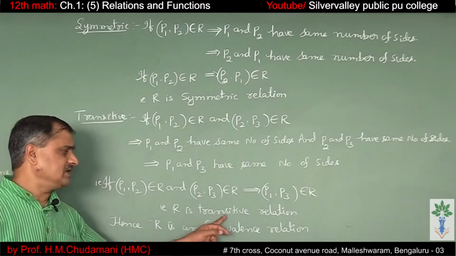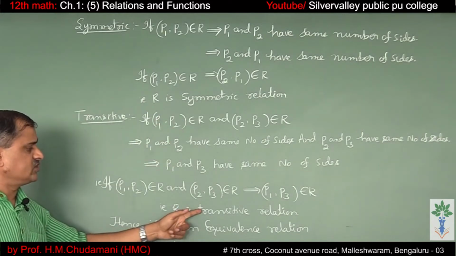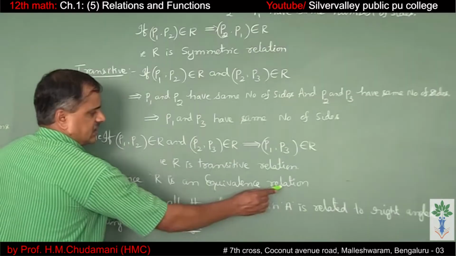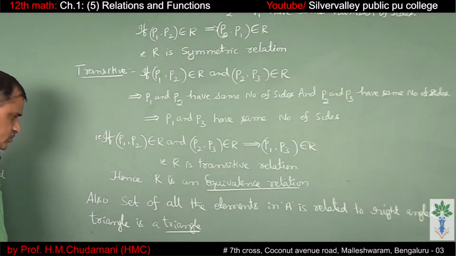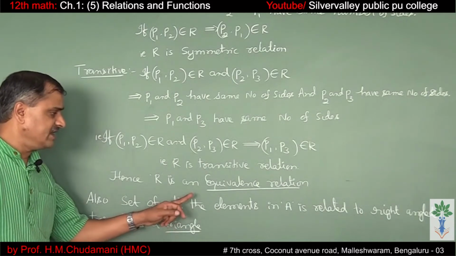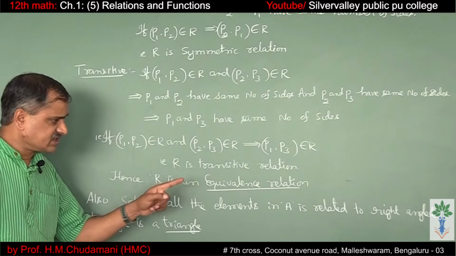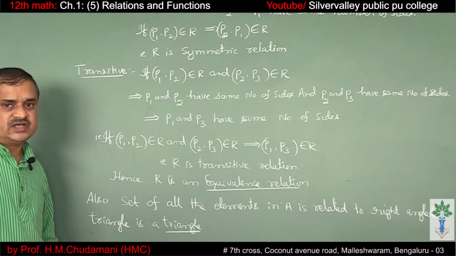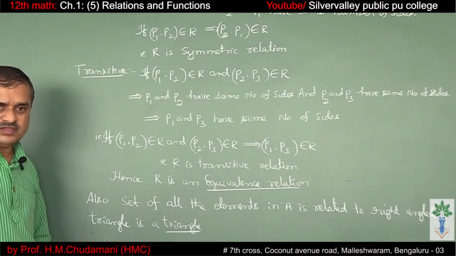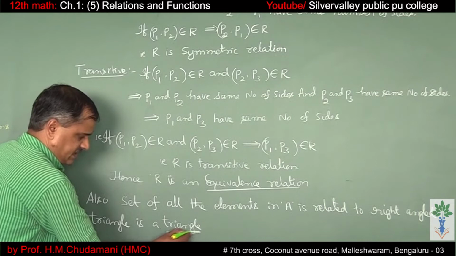That means R is a transitive relation. Since it is reflexive, symmetric and transitive, it becomes an equivalence relation. Also, the set of all the elements in A, the set of polygons, related to a right angled triangle is nothing but a triangle only. 3, 4, 5 is a right angled triangle. So, it should be a triangle.